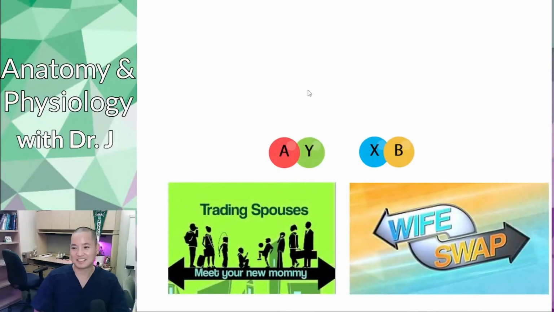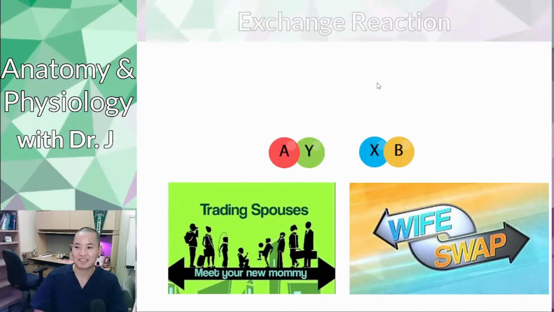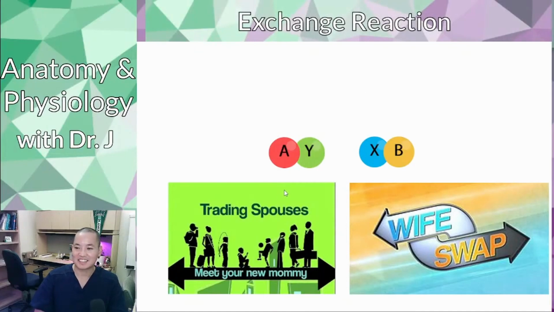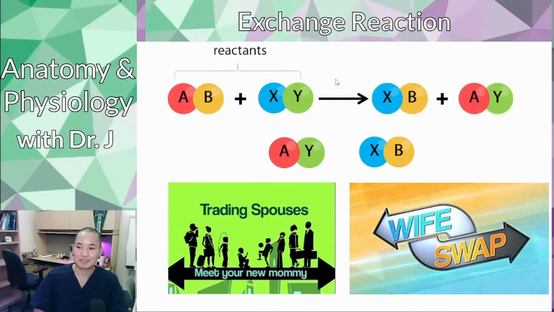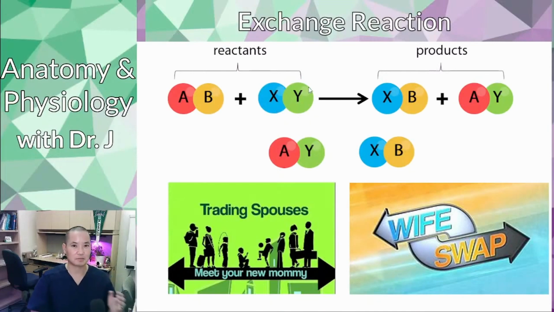These shows are long off the air, but back in the early 2000s, there were all these trashy reality TV shows where people would trade their partners for a week or so, and then all this drama would happen. So it's kind of like that. You switch partners, and this is what an exchange reaction is like. The reactants and products are different, and you still have the same individual components, but now they're rearranged differently. So an exchange reaction is some sort of switcheroo.